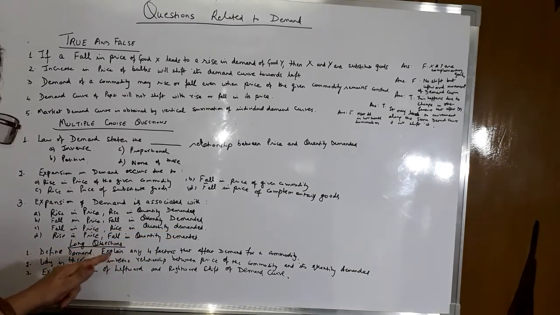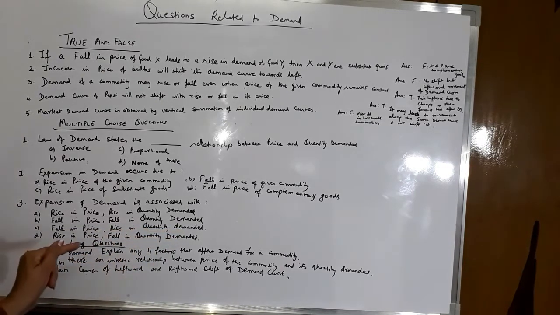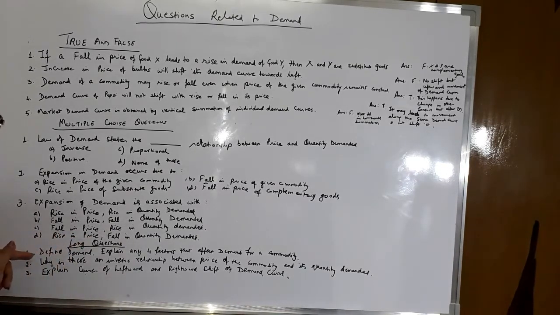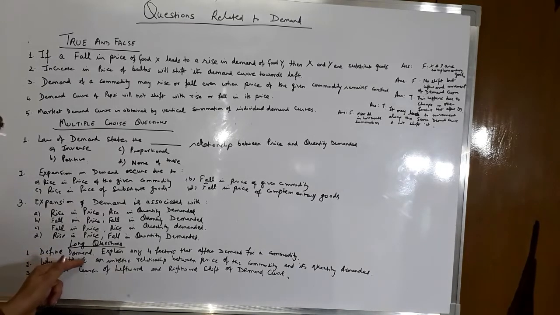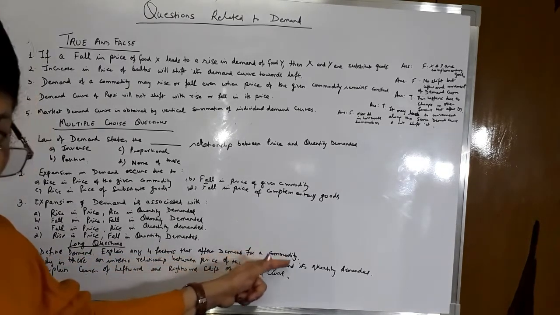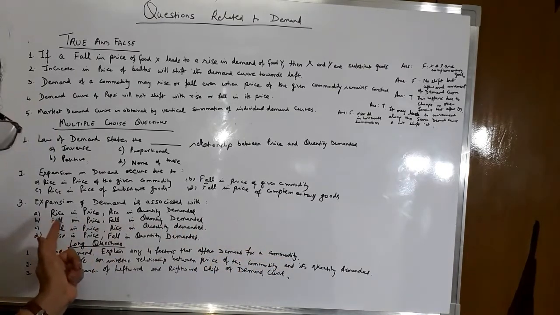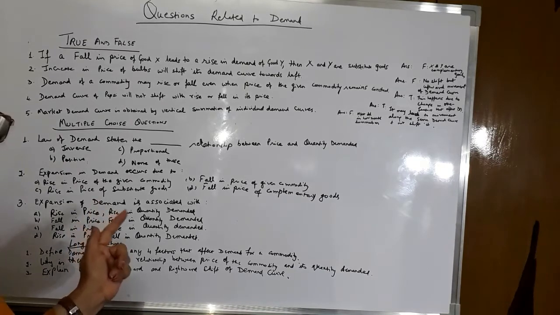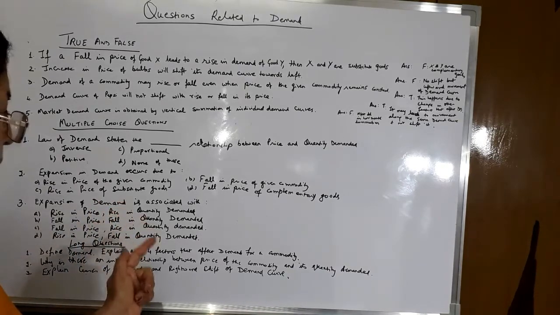Now you have long questions. These are normally long questions which will carry 4 marks at the maximum from this unit. First one: define demand. Explain any 4 factors that affect demand of a commodity. We have done what is demand. Demand is a desire for a commodity backed by willingness and the ability to possess the commodity.